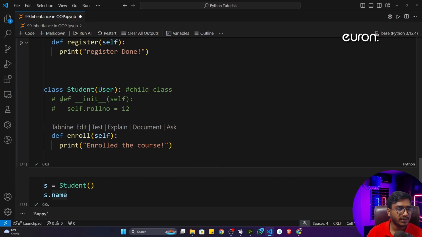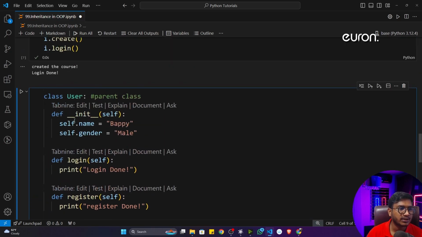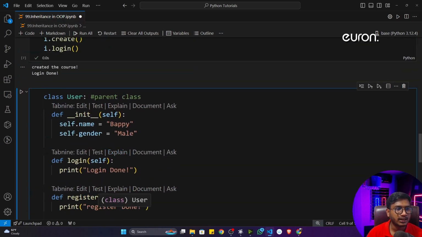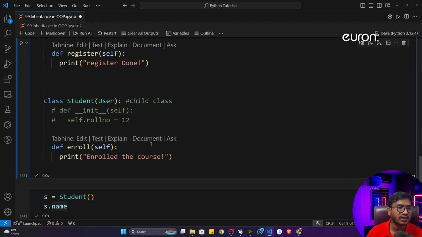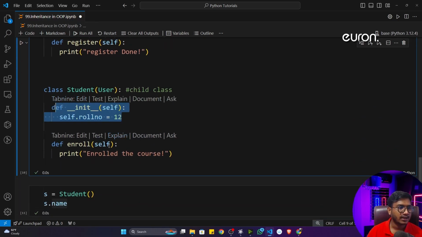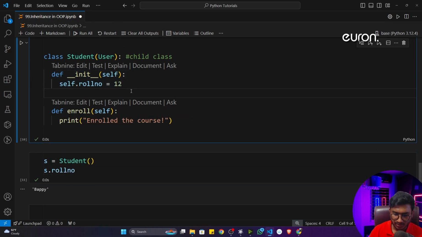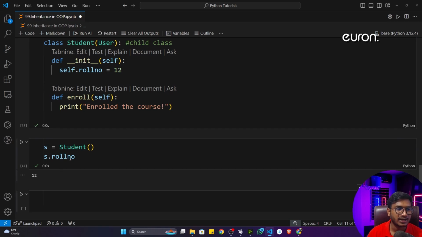Why? Because first of all, my code will come here and check whether it has a constructor or not. I don't have any constructor, so it will give the priority to the next constructor, which is inherited. This is the idea. First of all, the child class will give the first priority to the child constructor. If not available, then it will give the priority to the parent class constructor. I hope you got it. Now if I uncomment this line and write, let's say, roll number, this code will execute because roll number is present inside my constructor right now.